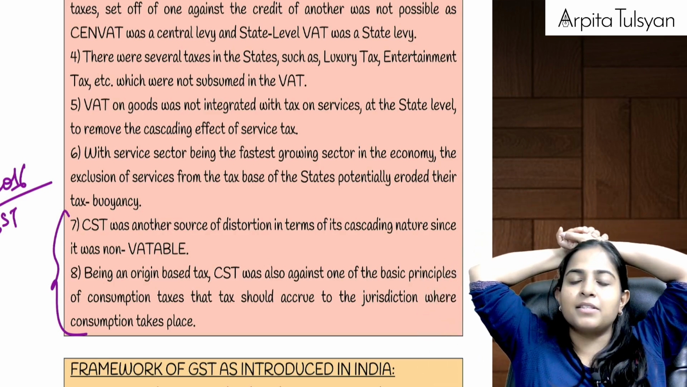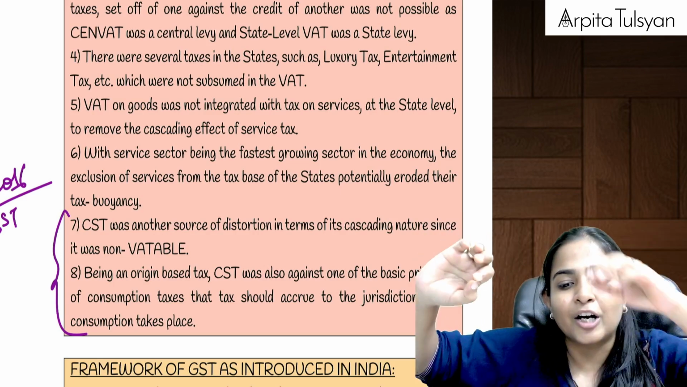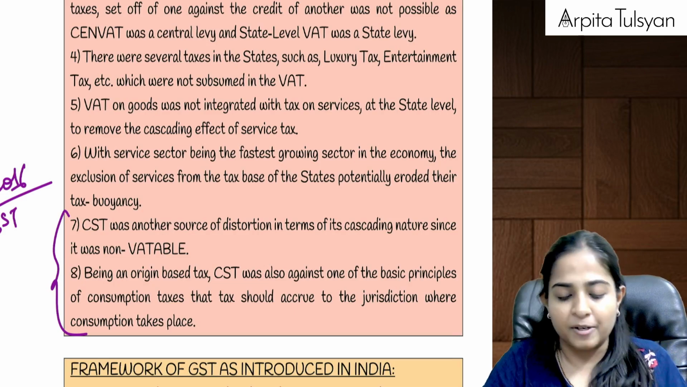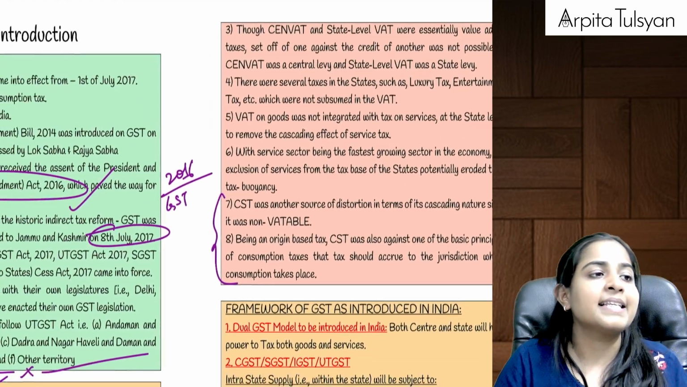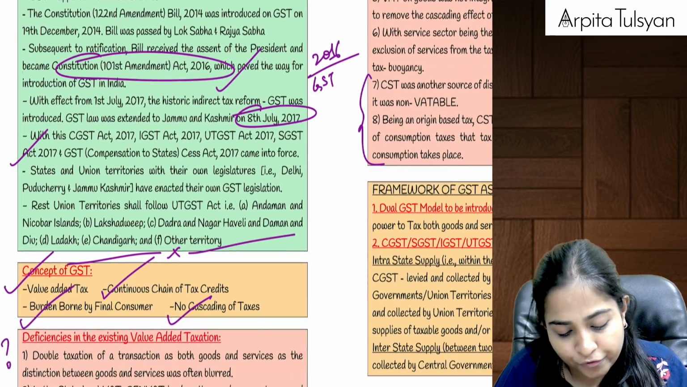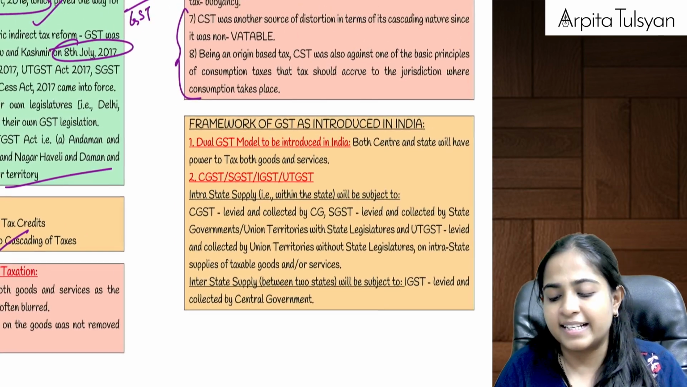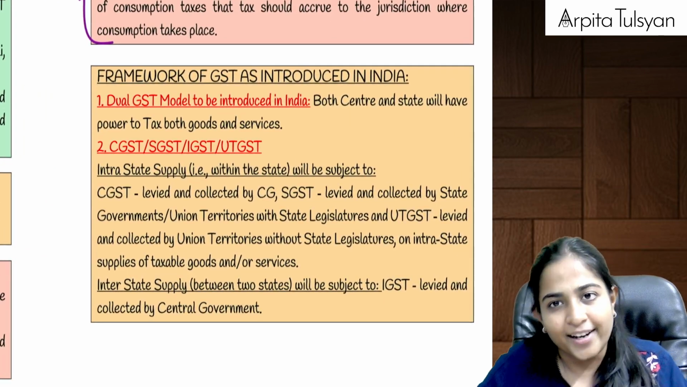Origin based tax means the revenue will go to that particular government from where the transaction has started. So it was totally against the principle of indirect taxes, and because of these many deficiencies, the government finally decided that we should bring GST into picture.